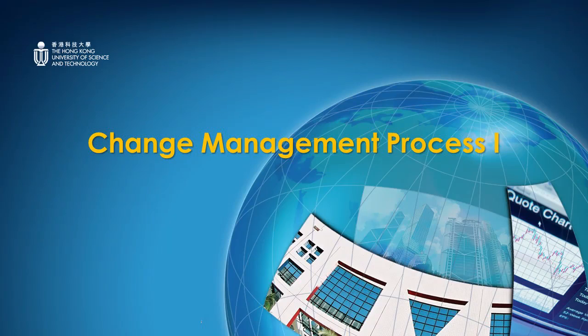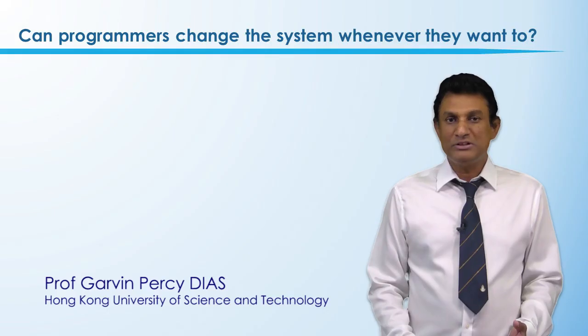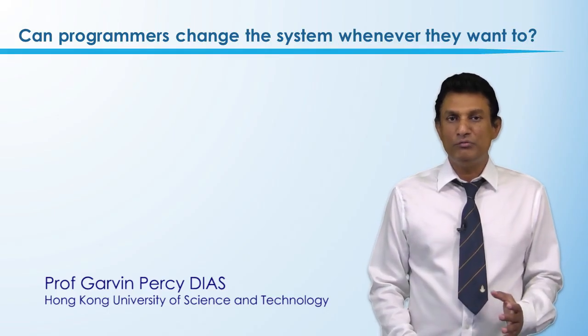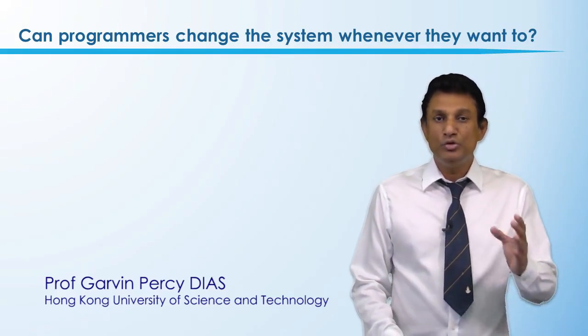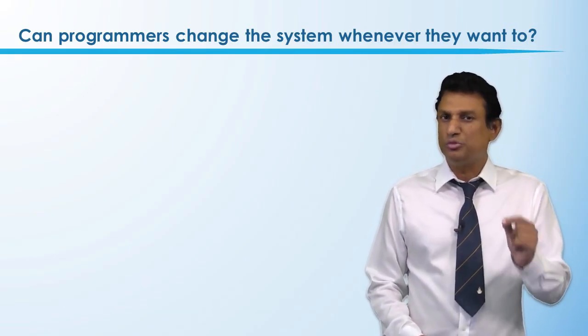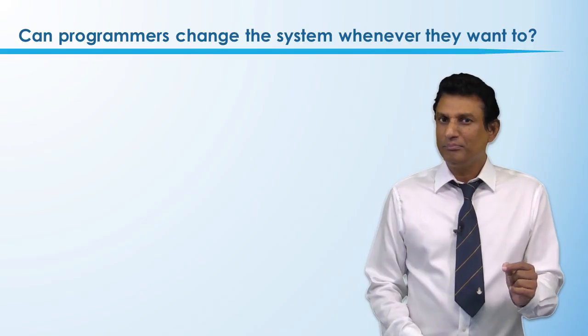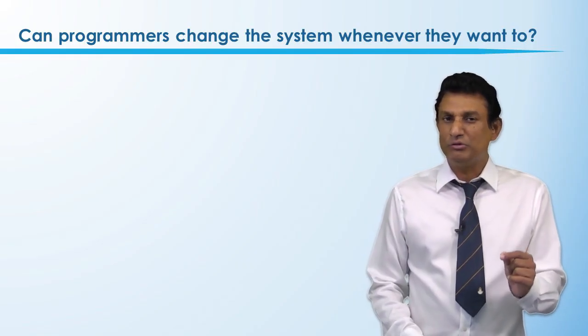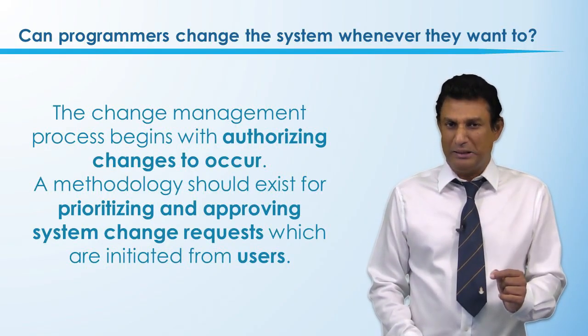Hi guys, welcome back. Maintenance means making a change to the systems. Of course, we always keep changing the systems, but what's the most important thing? Whenever we want to make a change, whenever we do maintenance to a system, what's the most important consideration we have to make? Can you guys think? Yes, here it comes: what we call change management procedures.